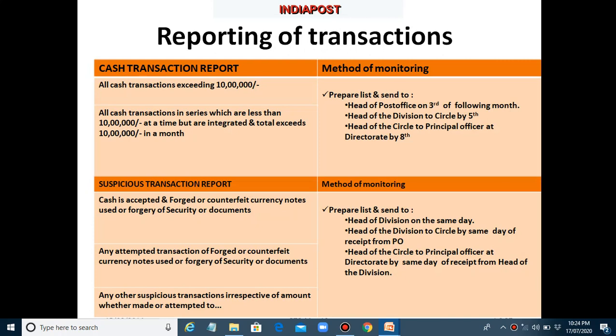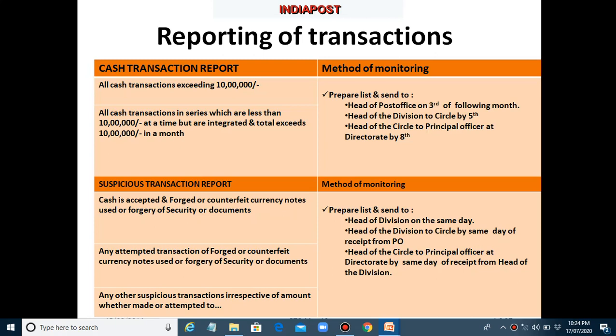And in AML, there are two reports mandatory. One is cash transaction report and another is suspicious transaction report. Cash transaction report is something which is submitted whenever a customer makes a transaction exceeding rupees 10 lakhs in cash. This is not just confined to a single transaction but to a series of transactions. If the total amount of a transaction made by a customer exceeds 10 lakhs, then CTR report should be submitted